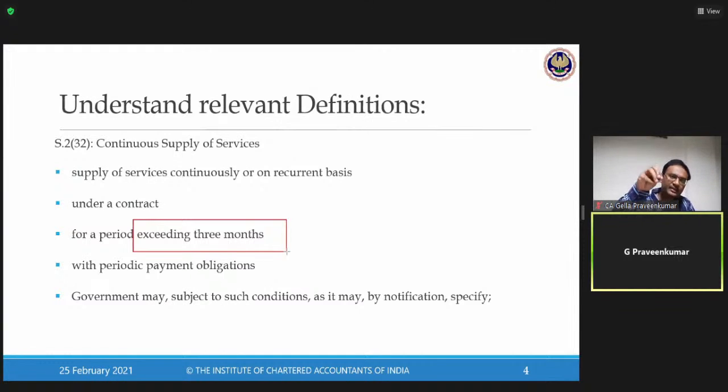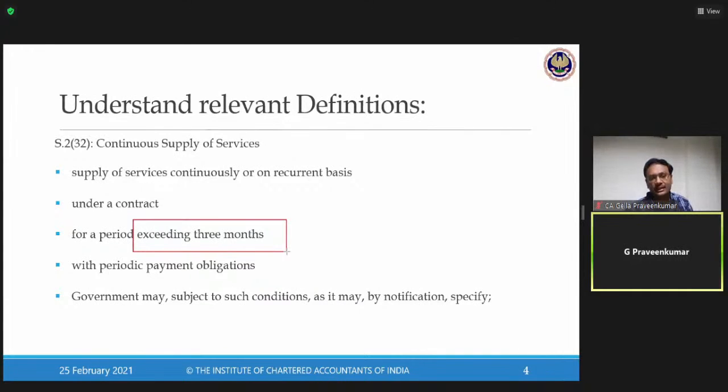In relation to services, the contract must be for a continuous, recurrent supply of service for a period exceeding 3 months. So what if the contract is for a period of 2 months? Then it is not a continuous supply of service. Only when the period exceeds 3 months.